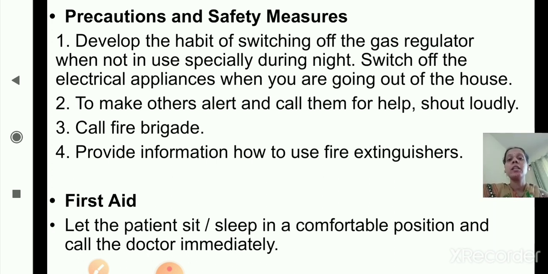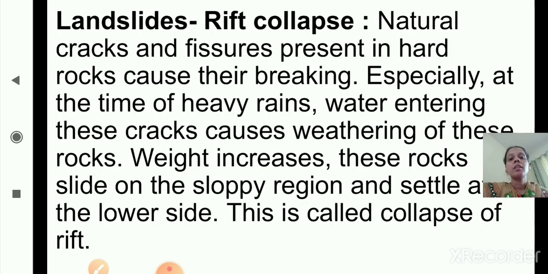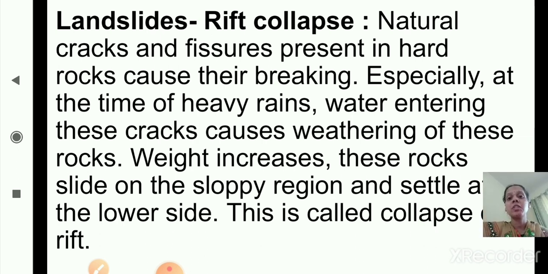Just now we have seen types of fire, then what are the methods to put out the fires, and then precautionary measures. Now the next disaster is landslides or rift collapse. What is the meaning of landslides or rift collapse? Natural cracks and fissures present in the hard rocks cause their breaking. Fissures means the narrow openings which are present on the rocks.